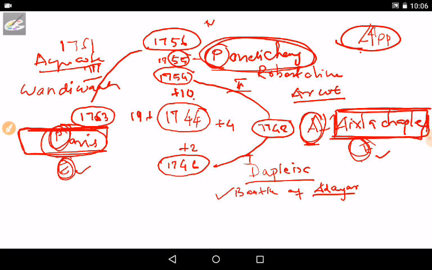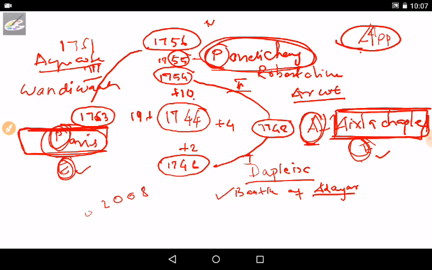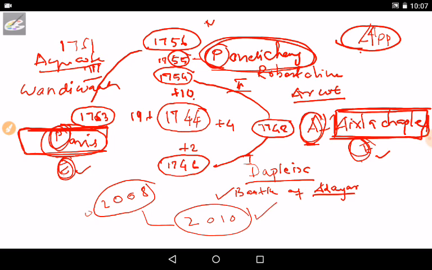It will be very easy even as years pass. In 2008 I created this method, and I studied the Carnatic Wars. After many years I never studied the Carnatic Wars again, because I had built the history properly through this chart. After 2010 my students asked me to say some points about the Carnatic Wars without referring to any books, because I'm using this chart. I'm ready to explain these incidents, and this chart helps me to memorize these things and to understand the history very properly and very accurately.